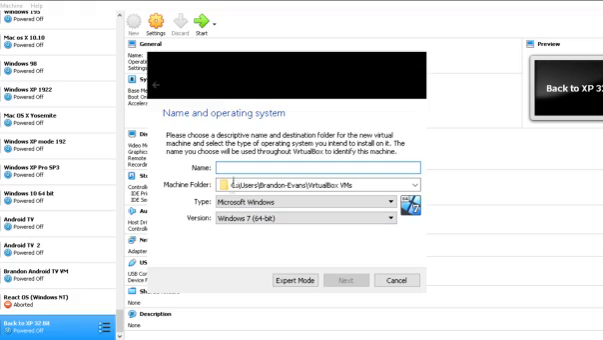Now, on the screen that comes up with name and operating system, what do I call it? Android TV. Since I had named it before, I'm just going to name it 9. We're going to change the type to Linux, up to 64-bit, Linux 2.6, 4.x, 48.